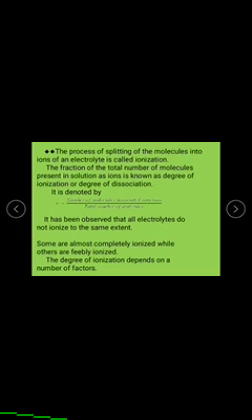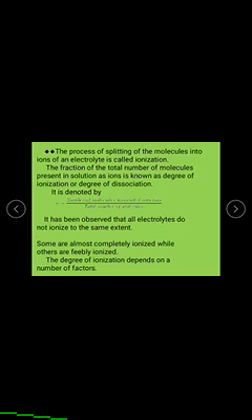The fraction of the total number of molecules present in the solution as ions is known as the degree of ionization or degree of dissociation. It is denoted by alpha, equal to the number of molecules dissociated into ions divided by the total number of molecules. The ratio of the number of molecules dissociated into ions to the total number of molecules taken initially is called the degree of ionization.